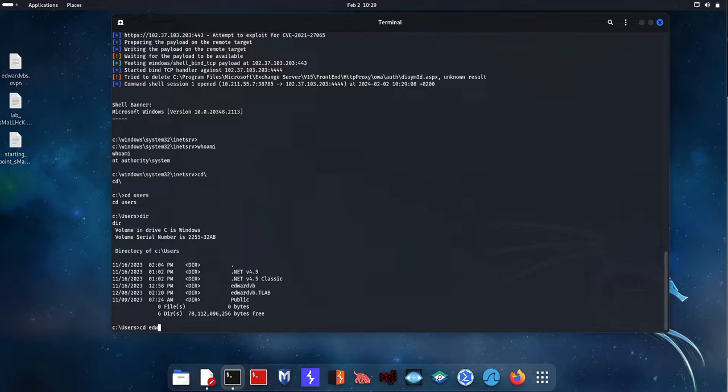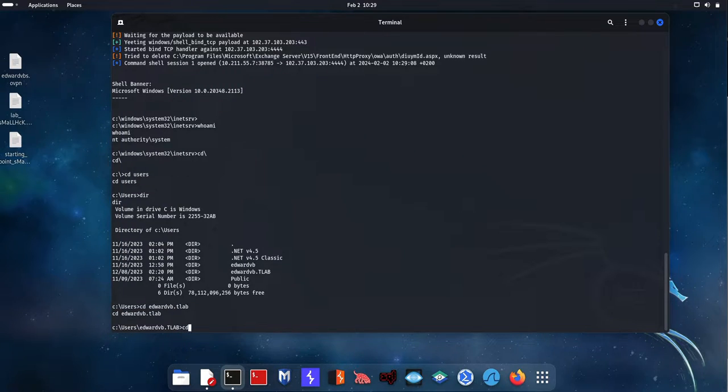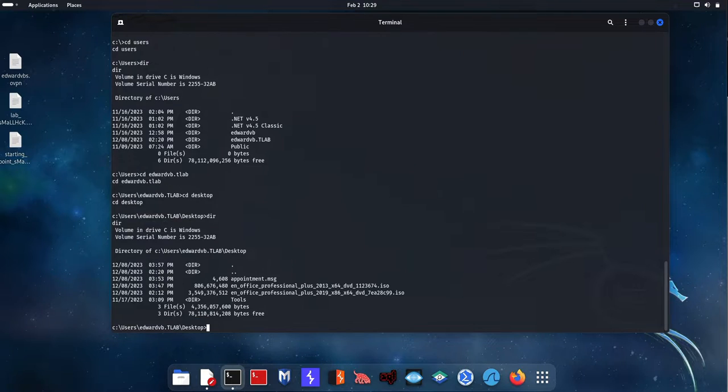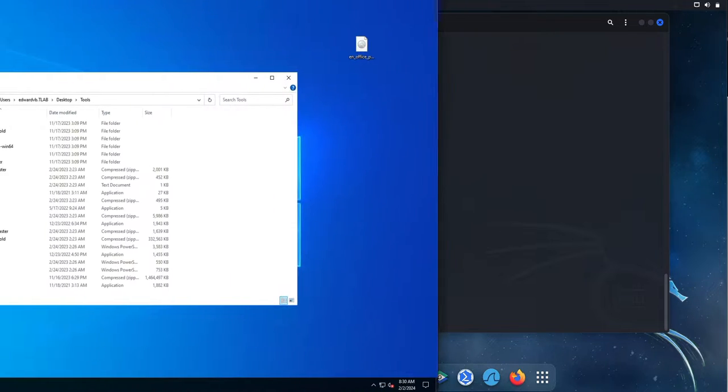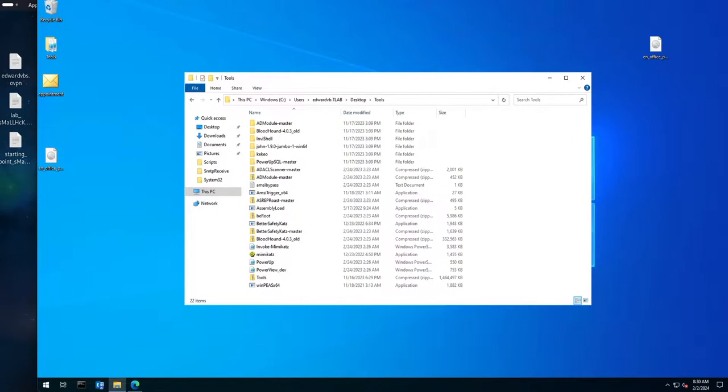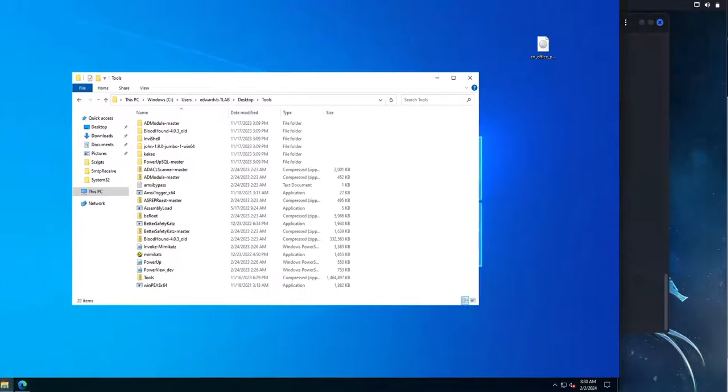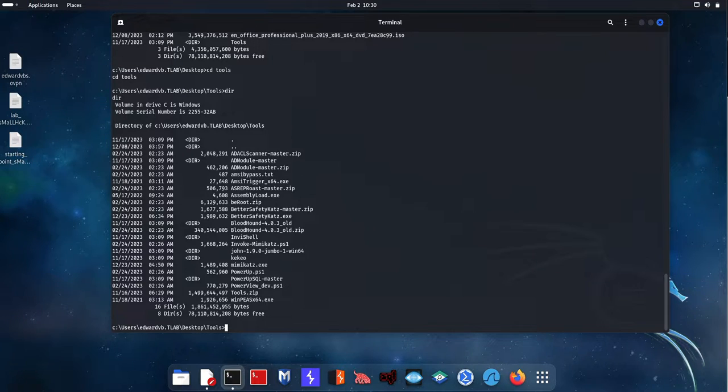So if I go to my TLab account, and then I go to my desktop, I have a folder called Tools, and if I go to Tools, you'll see that I can see everything on this. If I bring over my Exchange server here, I'm logged into the user, and there's TLab Desktop Tools, and there you see that I have full control over this Exchange system, meaning I can potentially do anything I want now.